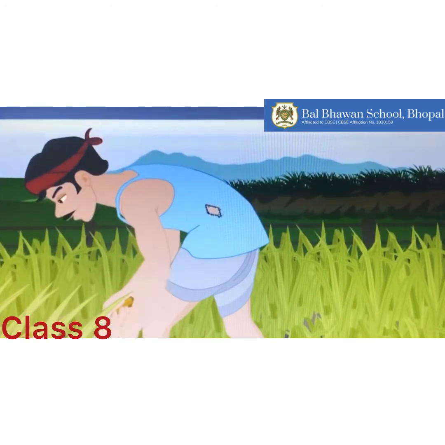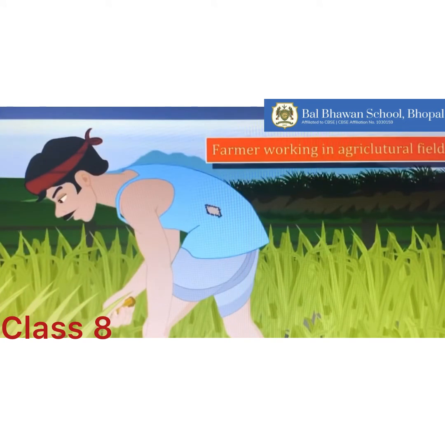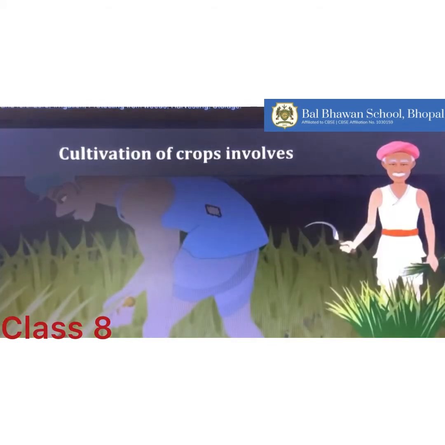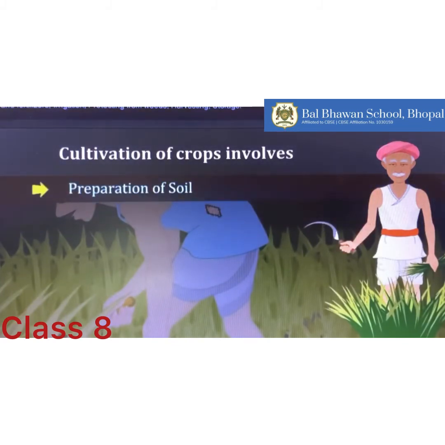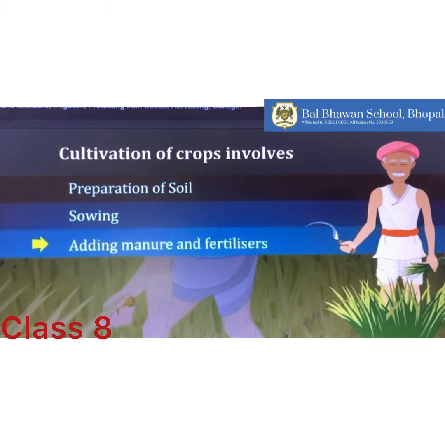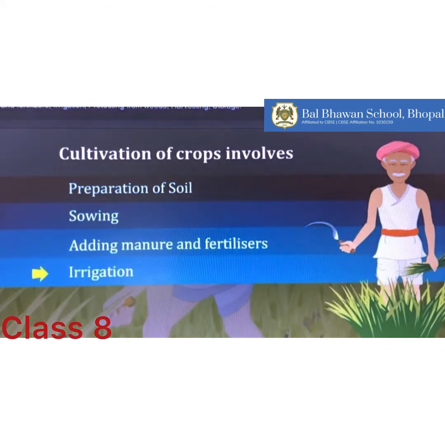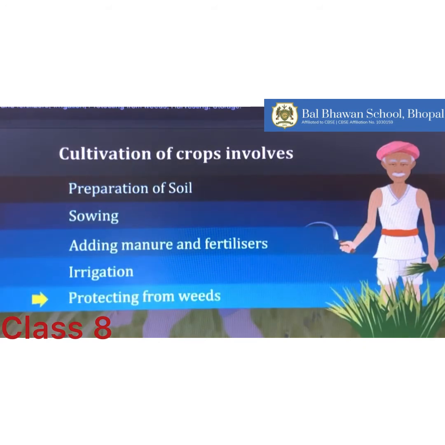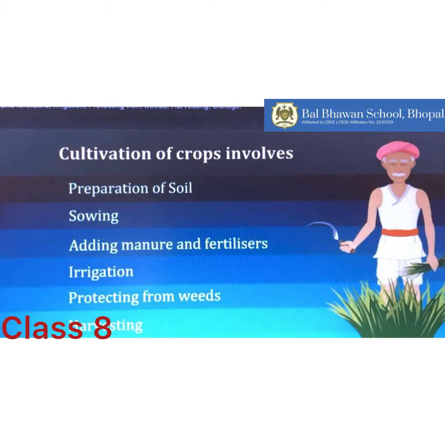The basic practices of crop production involve cultivation of crops, and it involves several activities that are undertaken by farmers over a period of time. These activities or tasks are referred to as agricultural practices. They are as follows: preparation of soil, sowing, adding manure and fertilizers, irrigation, protecting from weeds, harvesting, and storage.